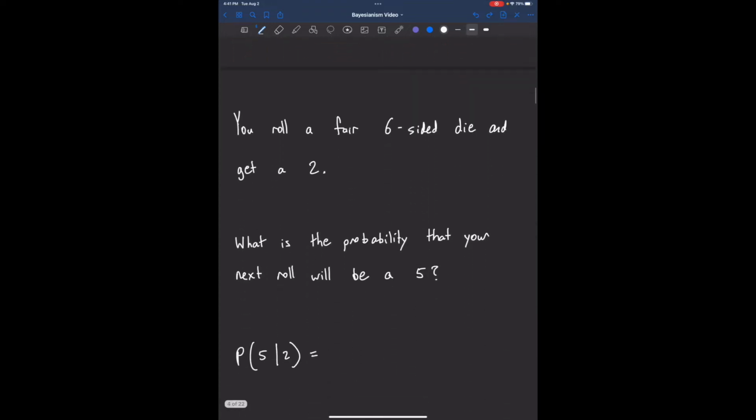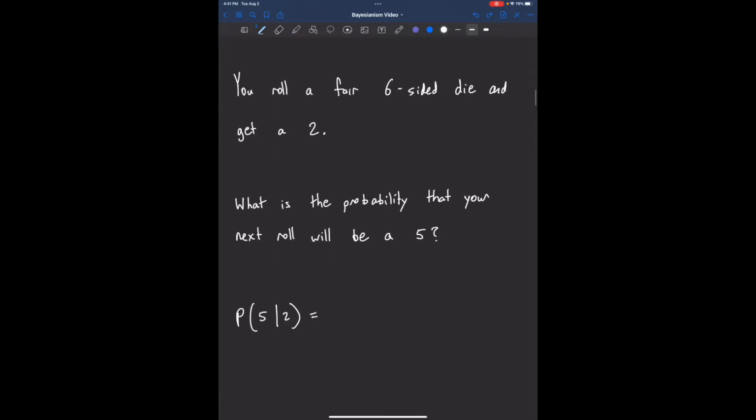For example, suppose that you roll a fair six-sided die, and you get a 2. What's the probability that your next roll will be a 5? Dice rolls are what we call independent, which means that the knowledge that we just rolled a 2 doesn't give us any further information about what the next roll will be. So the probability of rolling a 5, given that we just rolled a 2, is just the same as the probability of rolling a 5, right? So this is just 1 in 6.